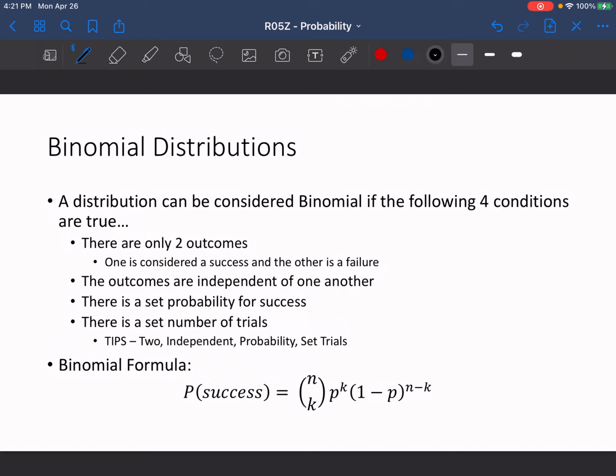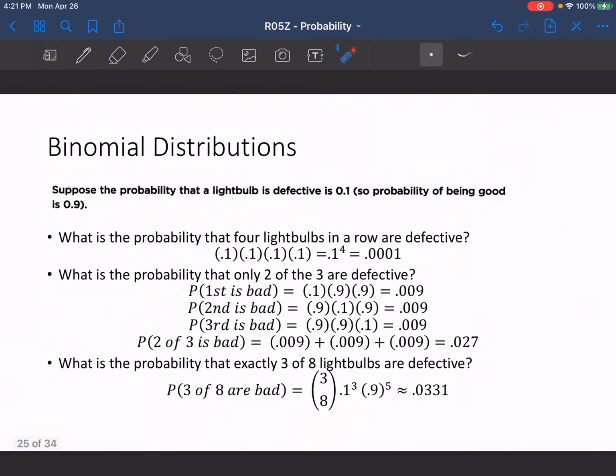There are two other ways you could find this, depending on the question that you're given. You can go to, let me make sure I check this right. Yes, you can go to second vars, and you can use two functions for this, either binom PDF or binom CDF. You would just have to hit the up arrow key, and you can find both of those functions down towards the bottom of the calculator. Both of those are going to be fairly useful when you're looking at problems of a binomial distribution sort.